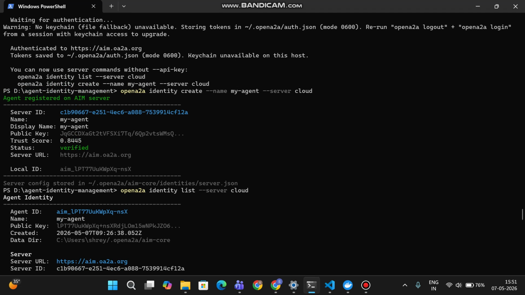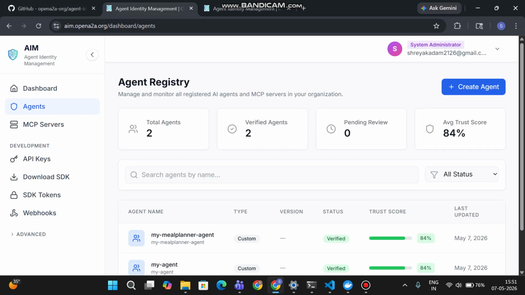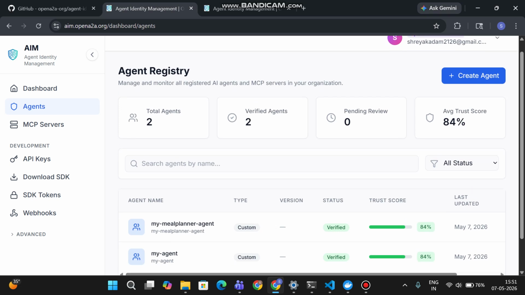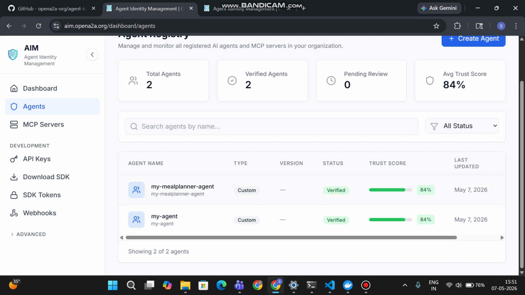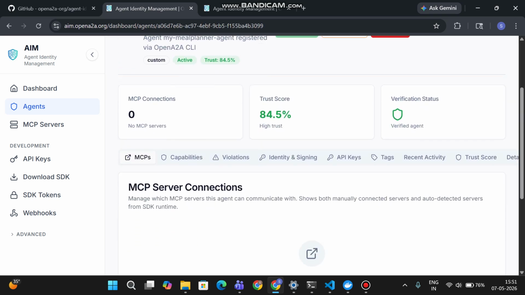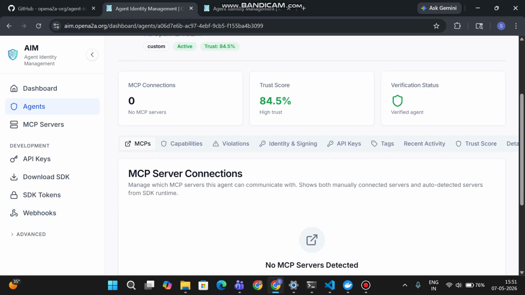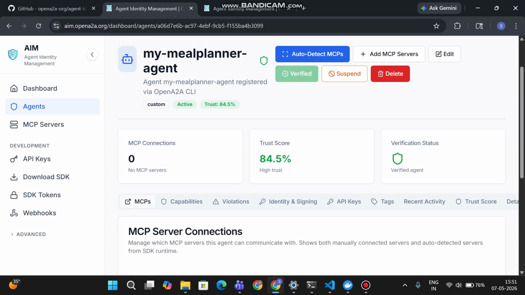With this system, an AI agent can securely identify itself, sign and verify communications, build trust between agents, and operate with controlled permissions. It also provides security features like activity auditing, MCP server connections, and trust scoring.